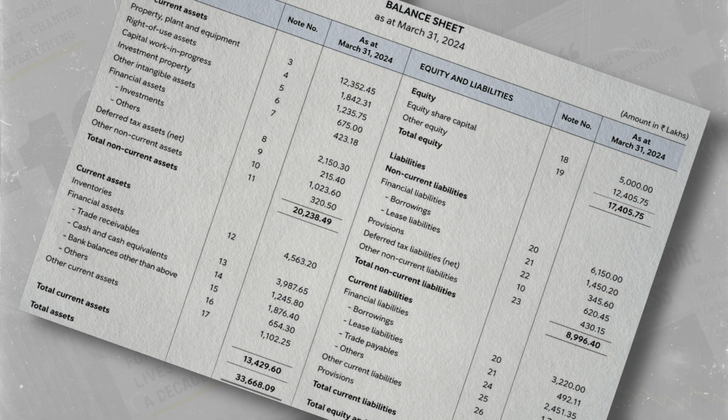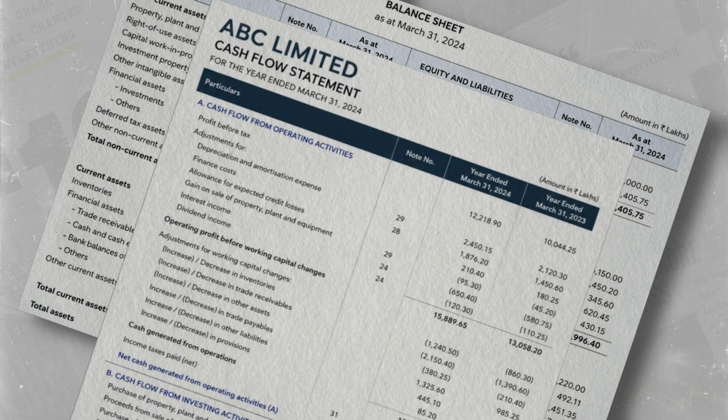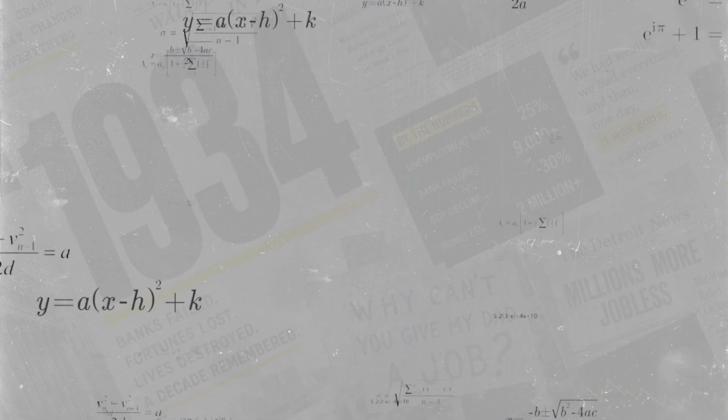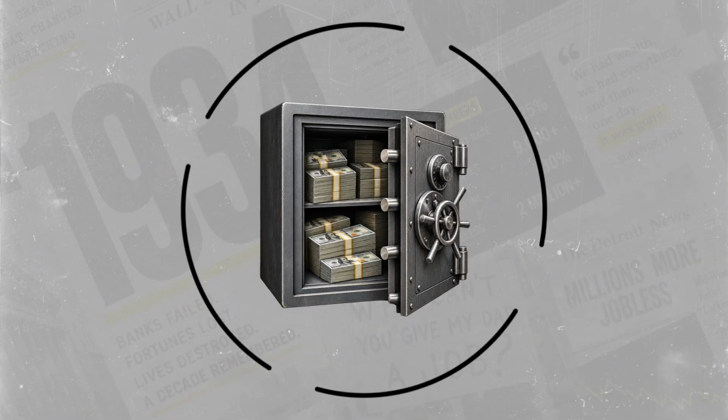Over the rest of the series, we are going to tear open real financial statements and walk through these 5 gates one by one. You won't just memorize confusing formulas, you'll learn how to build an institutional grade filter to protect your hard earned money.